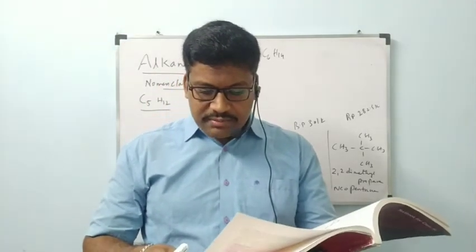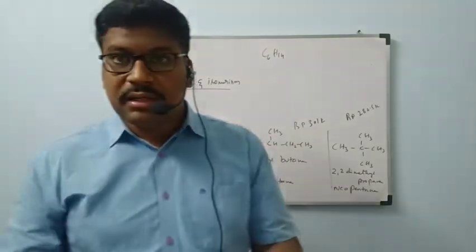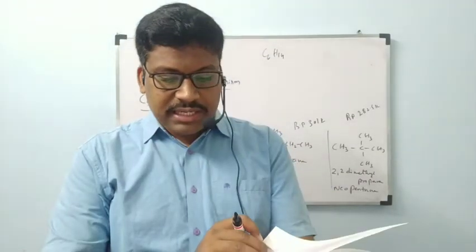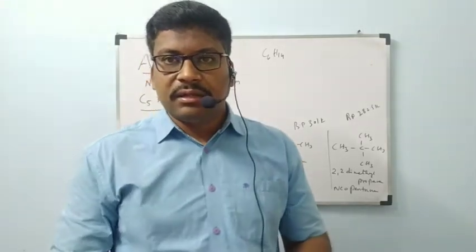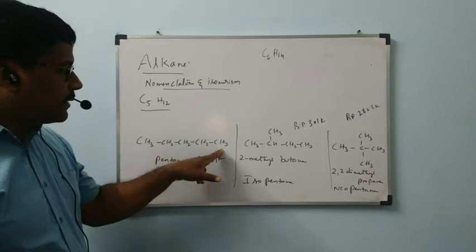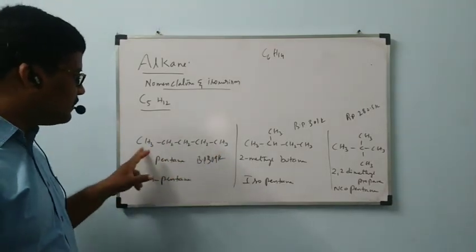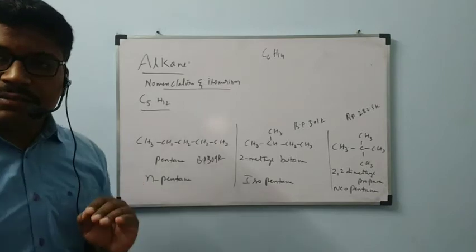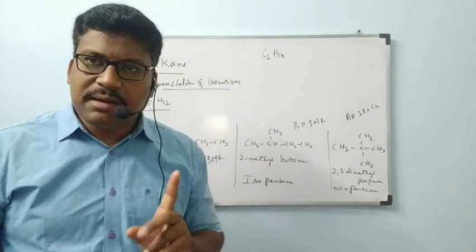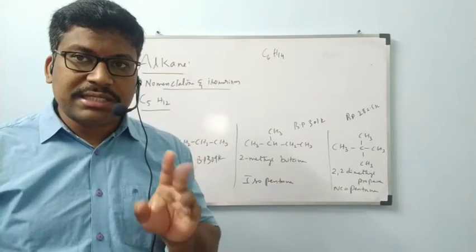Based on the number of carbon atoms attached to a carbon atom, the carbon atom is termed primary, secondary or tertiary. Let us see. This compound contains primary, this is secondary, primary. If a carbon atom is bonded to one carbon atom only, that is called primary. If bonded to two carbon atoms, that is called secondary.